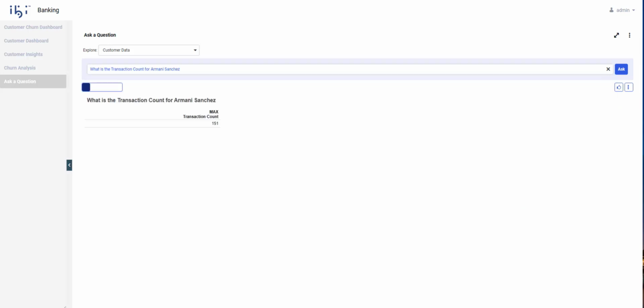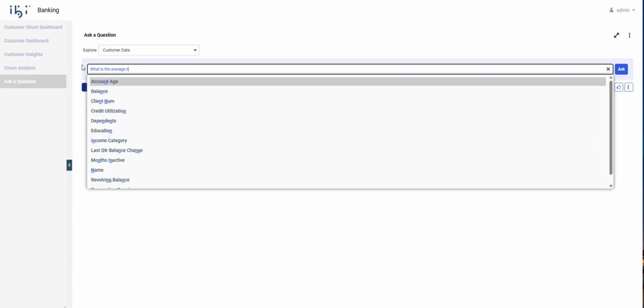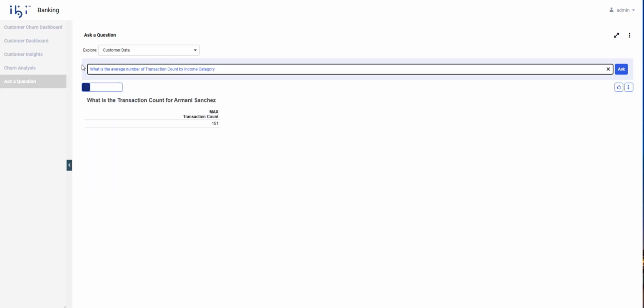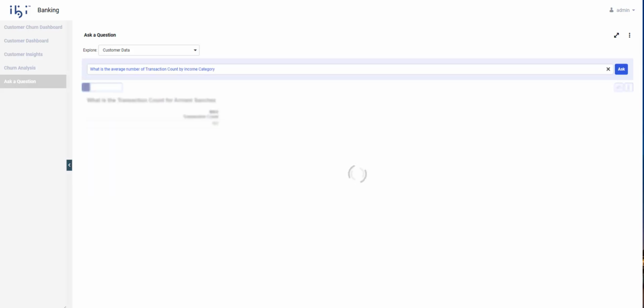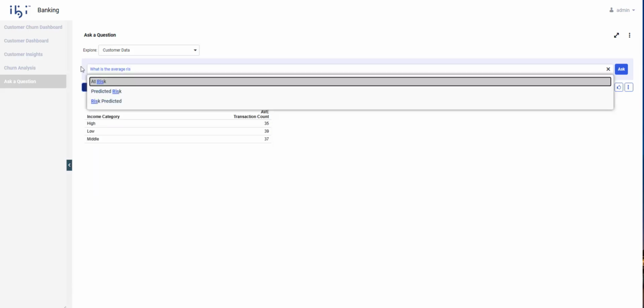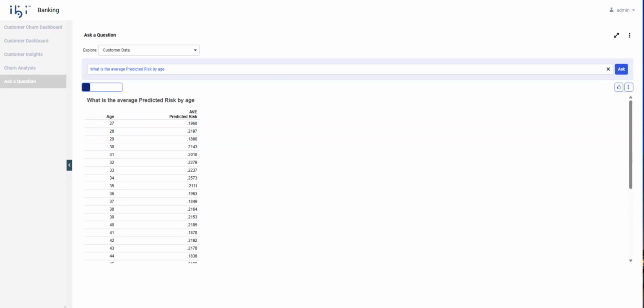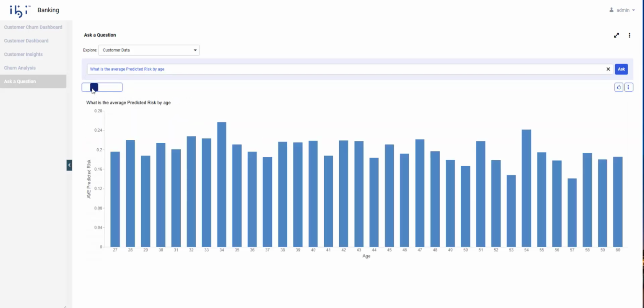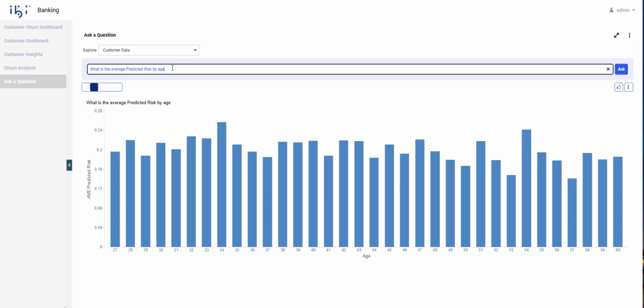But I can start just asking questions like, hey, how about that transaction count for that customer at risk, and get the answer. I can broaden my question, show me that at a higher level, like the transactions by income category. And I can ask my questions as they come to me. As I learn additional information, I can ask follow-up questions. It maintains the context. And now I'm starting to get specific, looking into predicted risk by age. And I notice 54-year-olds and 34-year-olds, kind of the highest average probability of risk.